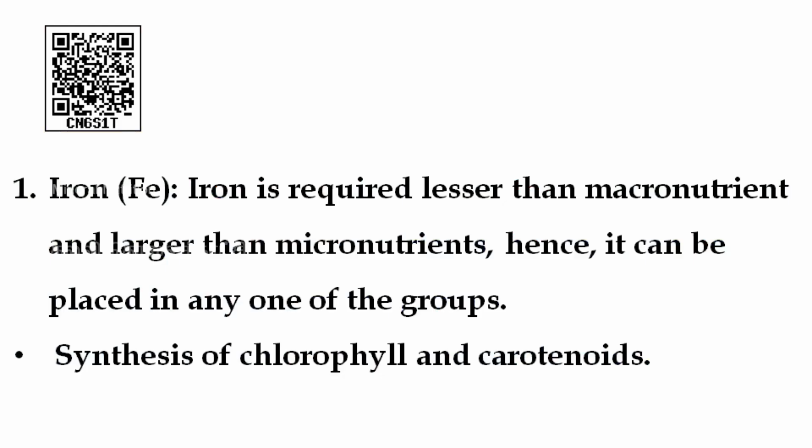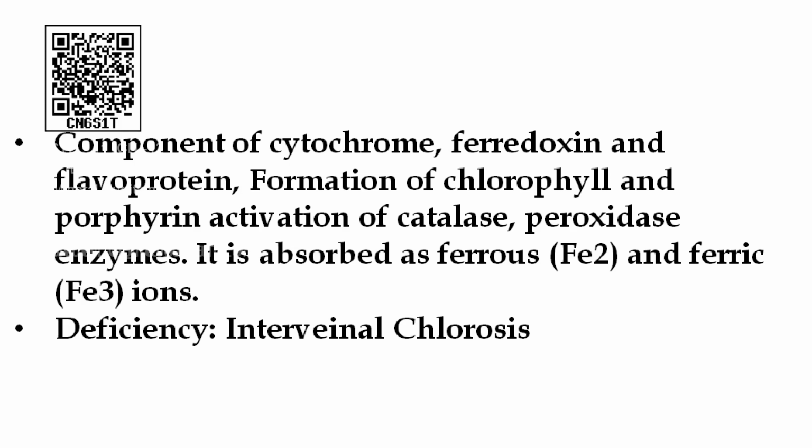Next, the iron. So, what is the iron? The iron is very important. We can consider it a macronutrient or micronutrient because it can be placed in either group. It is required in lesser amounts than the macronutrients and larger amounts than the micronutrients. It is involved in synthesis of chlorophyll pigment and carotenoids, and is a component of cytochrome, ferredoxin, flavoprotein. It is needed for formation of chlorophyll and the porphyrin ring, and for activation of catalase and peroxidase enzymes.